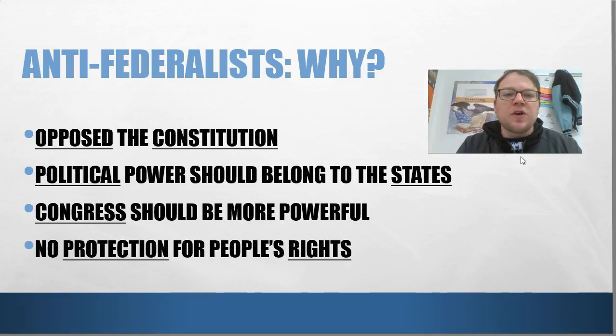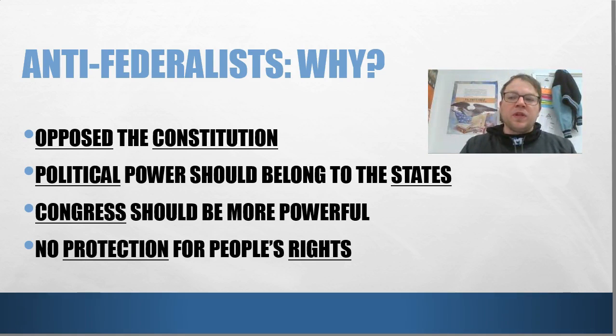Alright. So, why did the Anti-Federalists feel this way? At the end of the day, they were opposed to the Constitution. Why would they think that way? They felt that political power should belong to the states. They felt at the end of the day we should have a government that was more like the Articles of Confederation. They were willing to give up some power, some of the things I talked about, adding some representatives, using the New Jersey plan, having those 3 representatives at present.